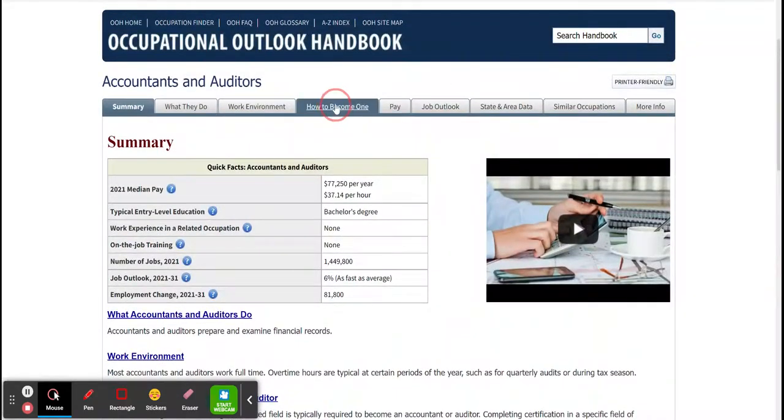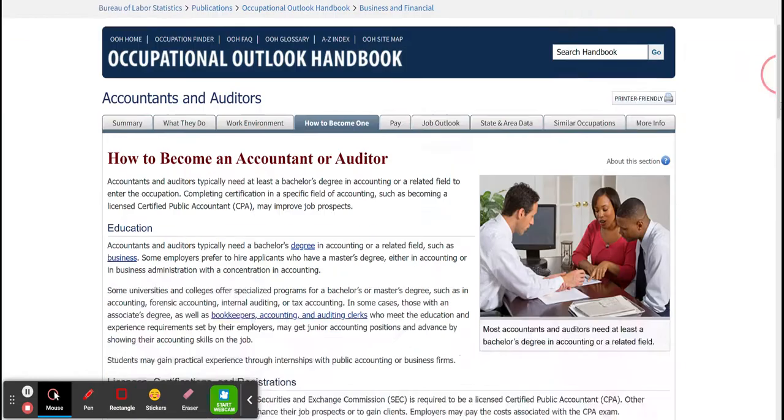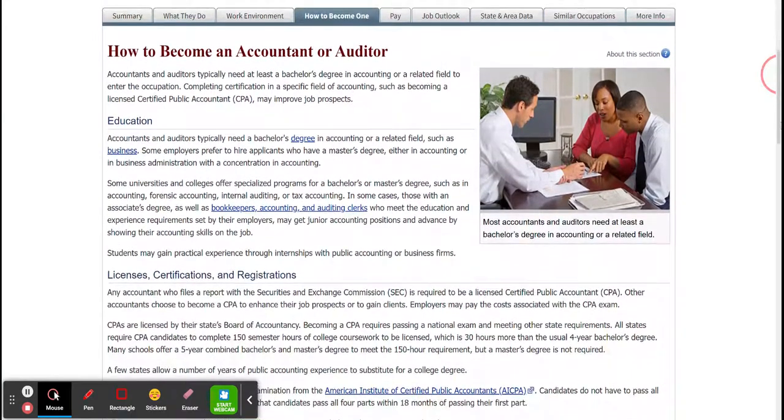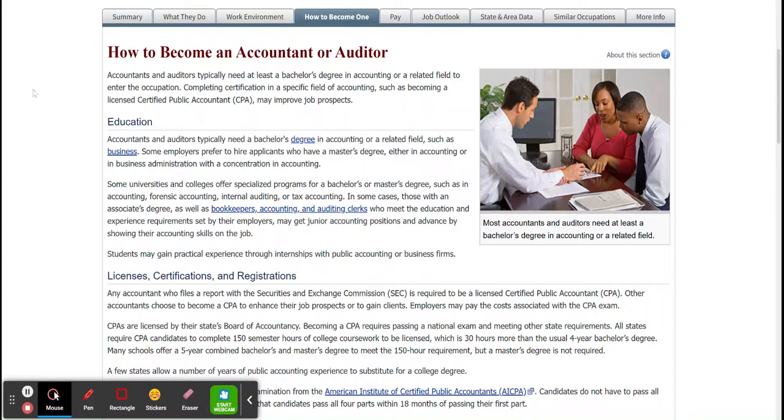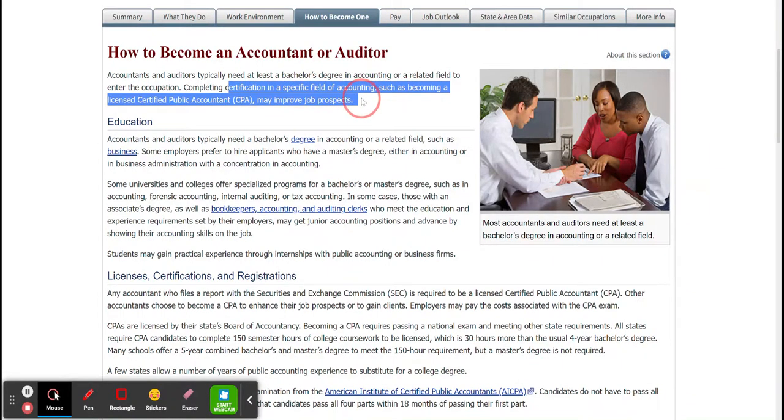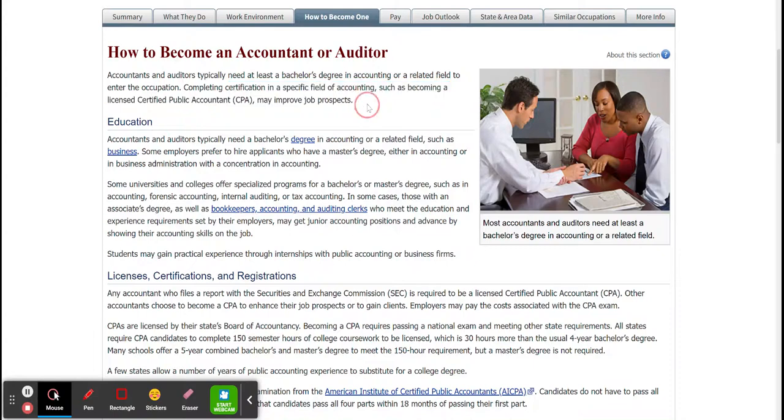So if I click the how to become one tab, it's going to give me information about how to become an accountant, an auditor. And I would like for you to take your information from here, because it's telling you what you need in terms of a bachelor's degree in accounting. You're going to need a certification in the field in order to become a certified public accountant. And your field does require a CPA, because if you do not have a CPA license, you're basically no different than an accounting clerk. So then the education requirements tell you about the accounting.